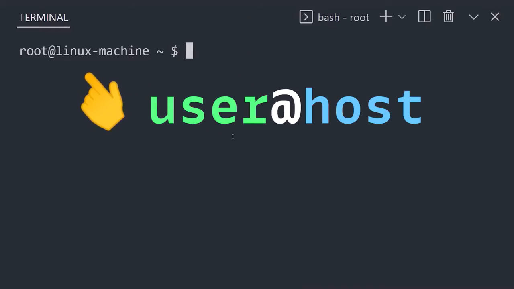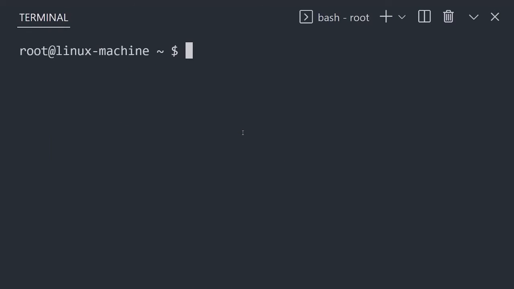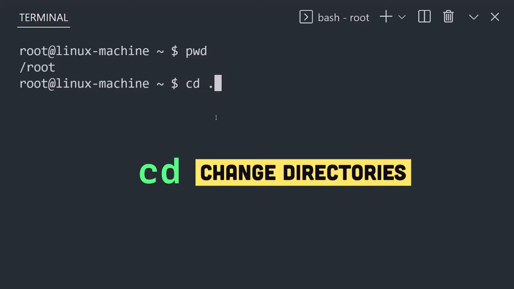To get started, install your favorite Linux distro, open the terminal, and notice how we're logged in as the root user on a specific Linux machine. Currently, we're in the home directory of the root user, which is shortened to this tilde character. Show its full name with the print working directory command. Now use change directory with a double period to go to the root of the file system.